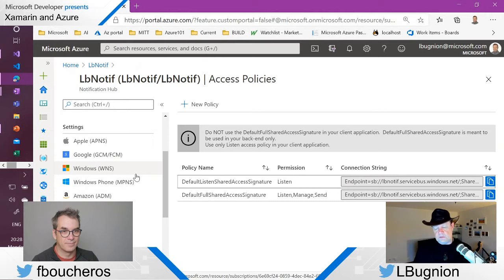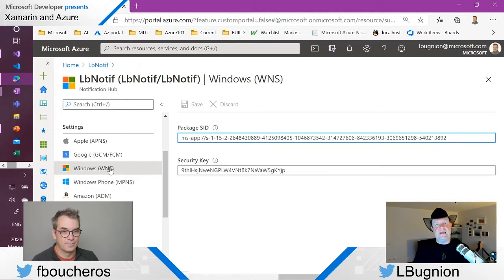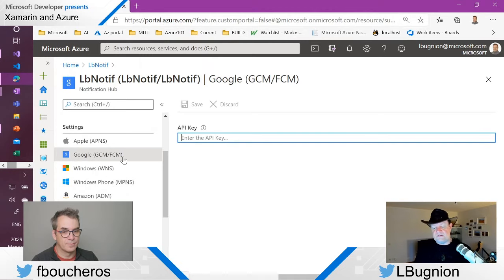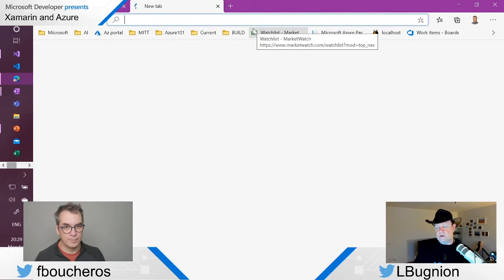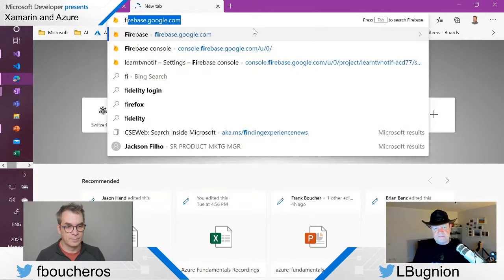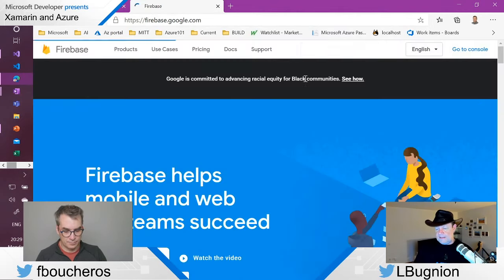So just like we configured the Windows push notification system last time, we also need to configure now the Google push notification system. And to do that, we need an API key. So this is where we go back to Firebase, firebase.google.com. That's where we all started in the very first session, right? And in the first session, we said, all right, we are going to create a new application.